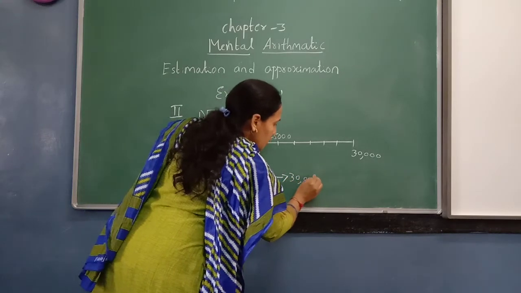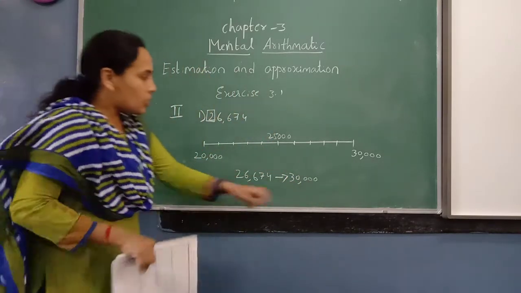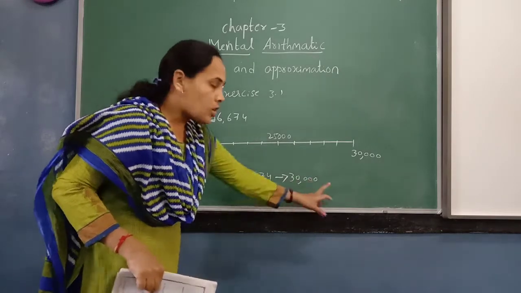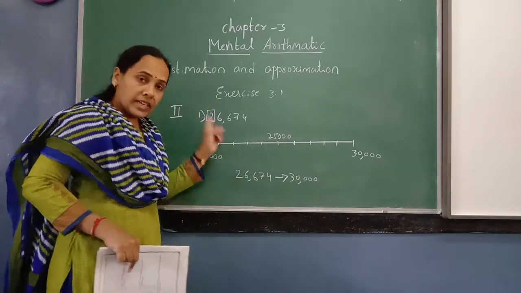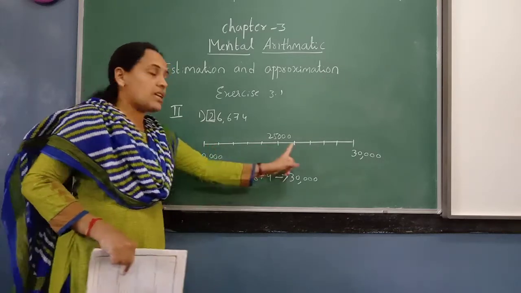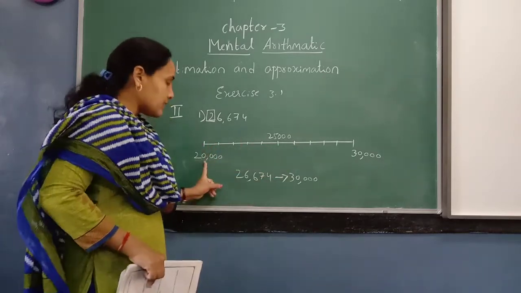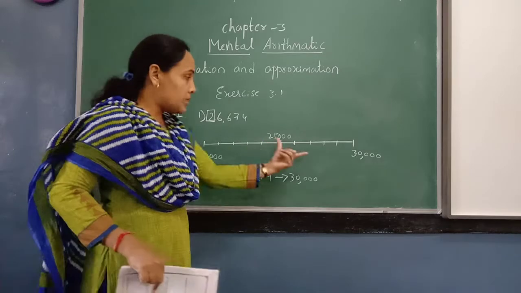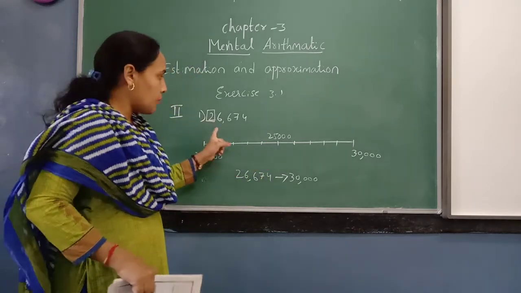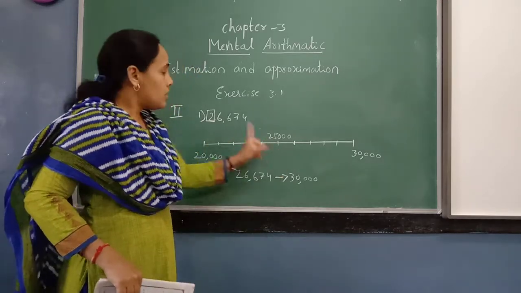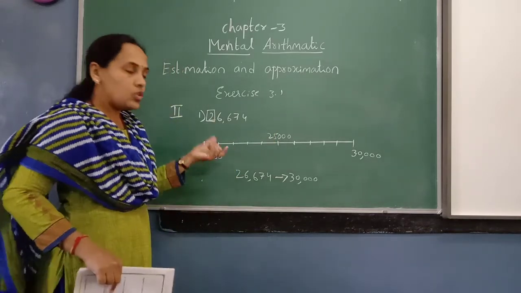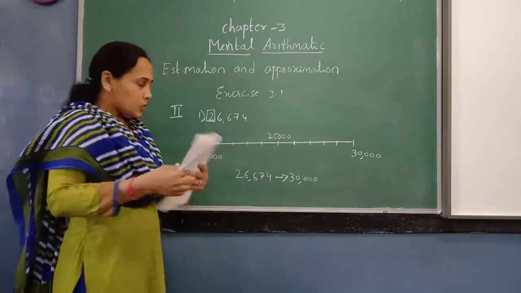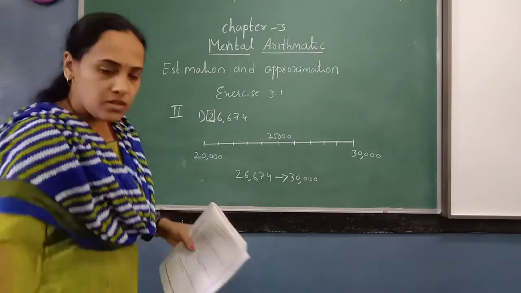So this is for 10,000s place. So only the 10,000 place number remains. Rest all become 0. So to understand better, for each and every sum you draw this number line with pencil. Mark the starting numbers, the 2 numbers between which the given number lies. Then the middle number. Then find out exactly where it comes. So if you use a number line, you can understand it clearly. So shall I take one more in the second one?